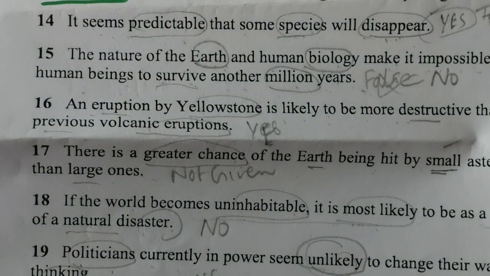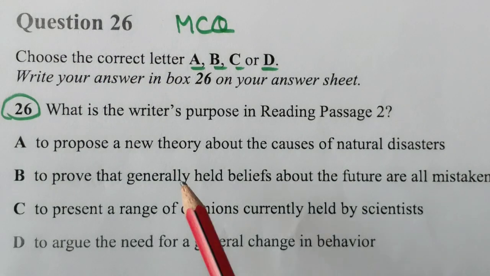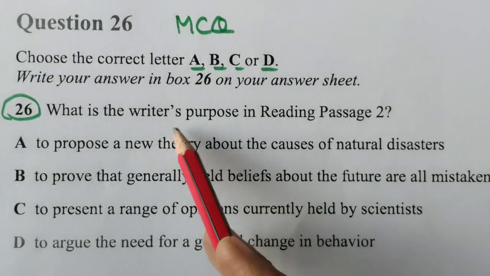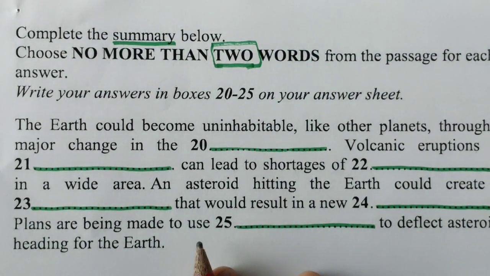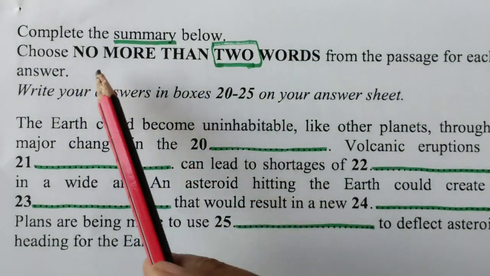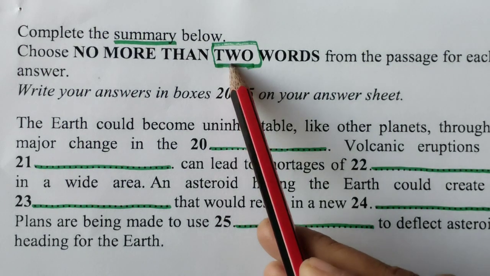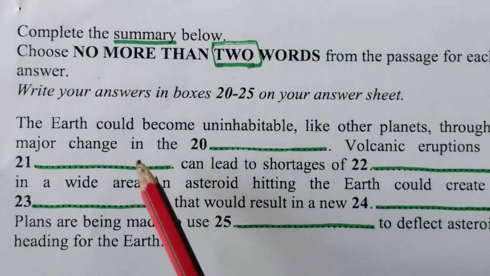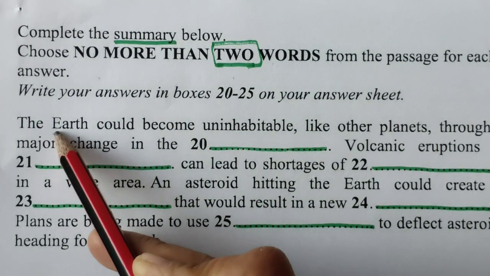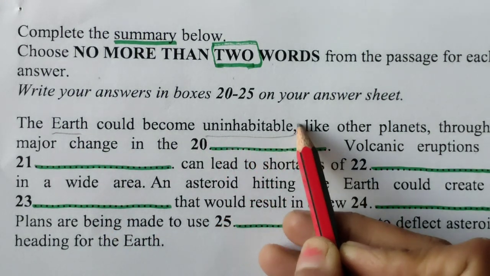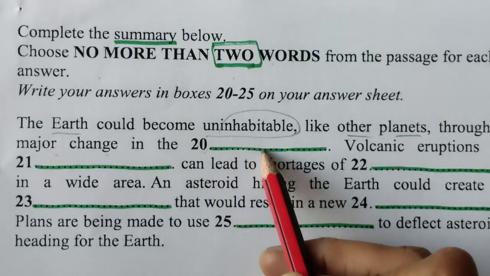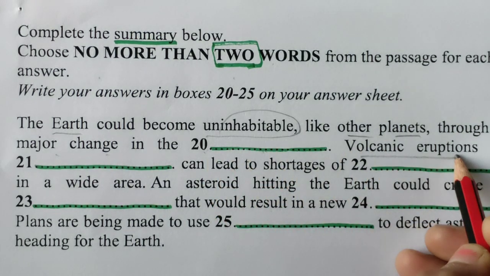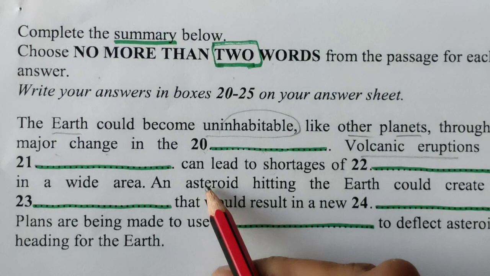So let's do another question. Multiple choice question, okay, at the last we will be doing it. So first finish this: complete the summary below, no more than 2 words. So we can use 1 word and 2 words also. So let's read the statement. The earth could become inhabitable like other planets through a major change in the dash. Okay, volcanic eruptions, okay, asteroids.